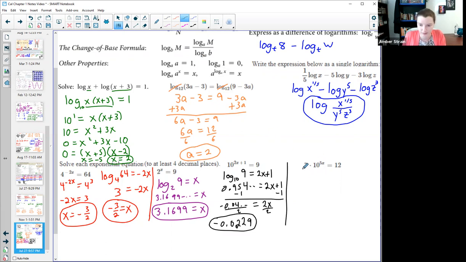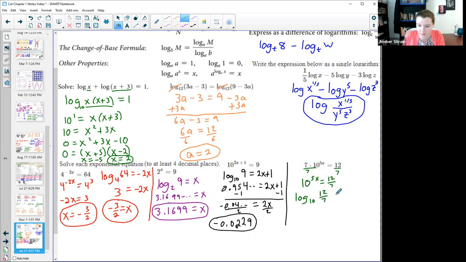Let's try one more. Now this one right here, I have something going on. Notice how this was 10 to the power. This one has this 7 that's being multiplied. He's not attached to this power of 5x. So the first thing I need to do is get him out of the way. Okay, don't worry about this as a decimal, just keep it right there as that fraction. So I have 10 to the power of 5x equals the fraction 12 over 7. And then I'm going to change it to the log base 10, well that's nice again, of the 12/7.